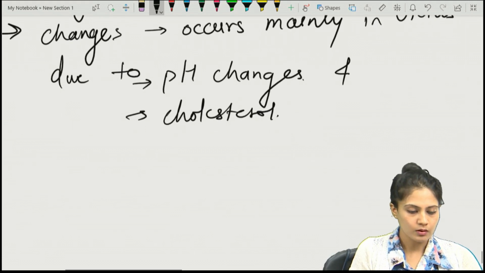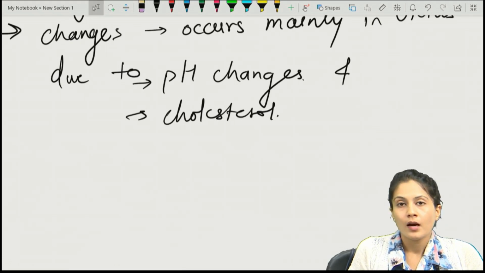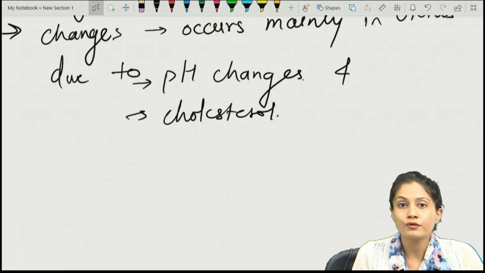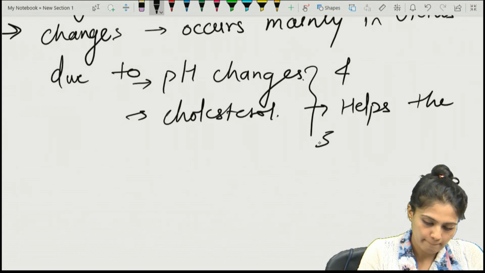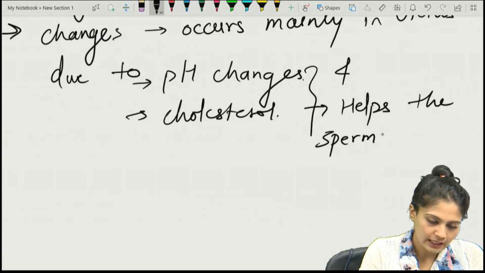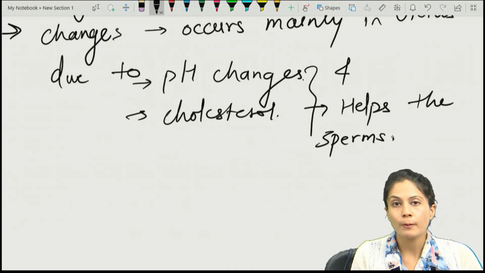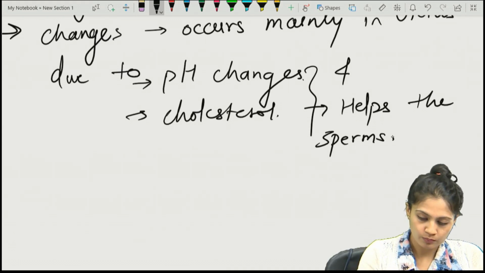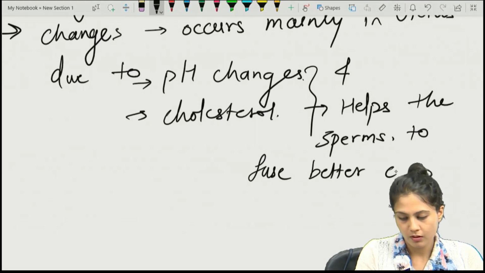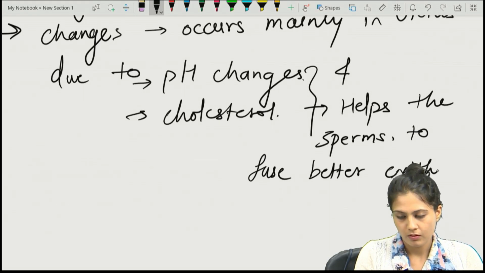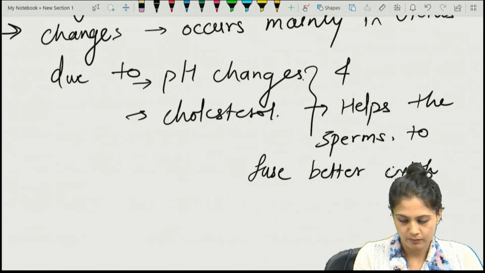They help the sperm to fuse better with the ovum.